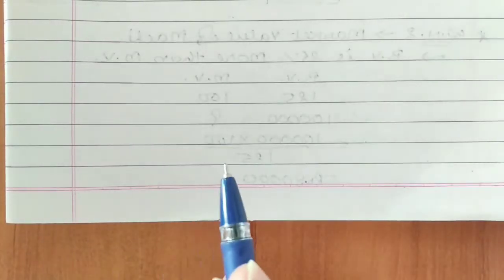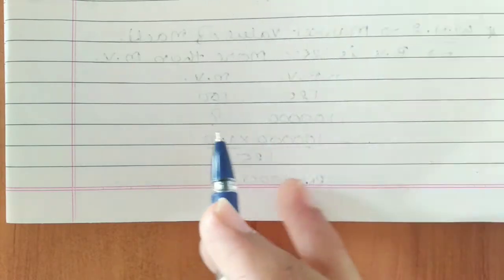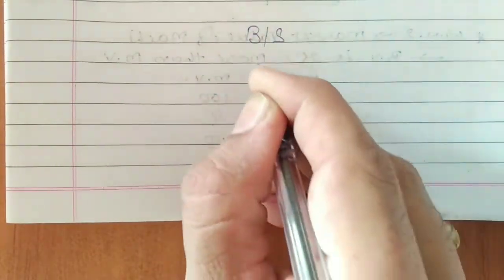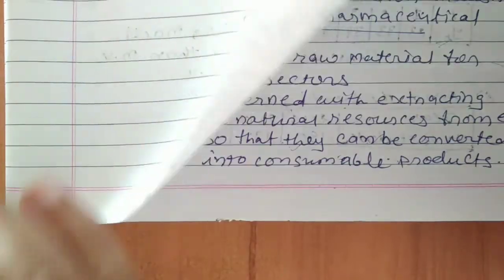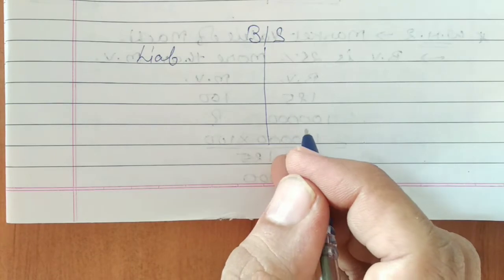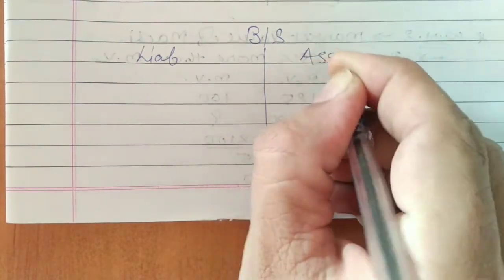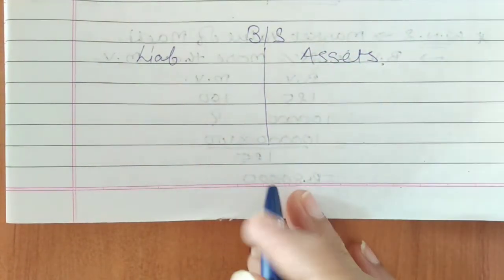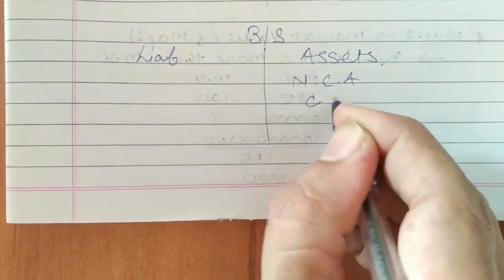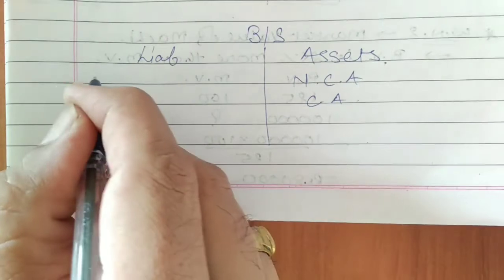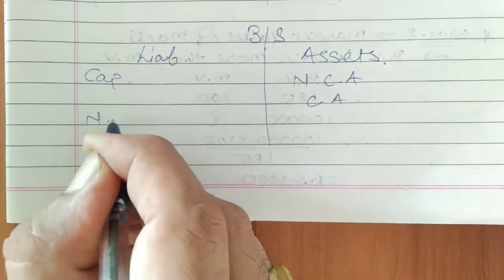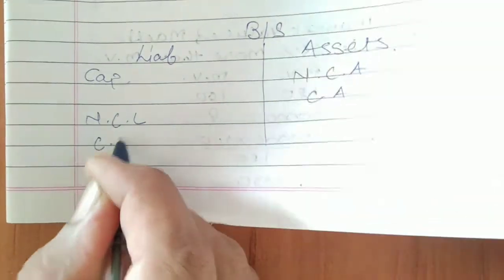I'm going to explain such information of adjustment through the balance sheet. See, this is your balance sheet. This is your liability side, which includes capital and all other liabilities. This is your assets side, non-current assets and current assets, whereas here it would be capital, non-current liability and current liability.